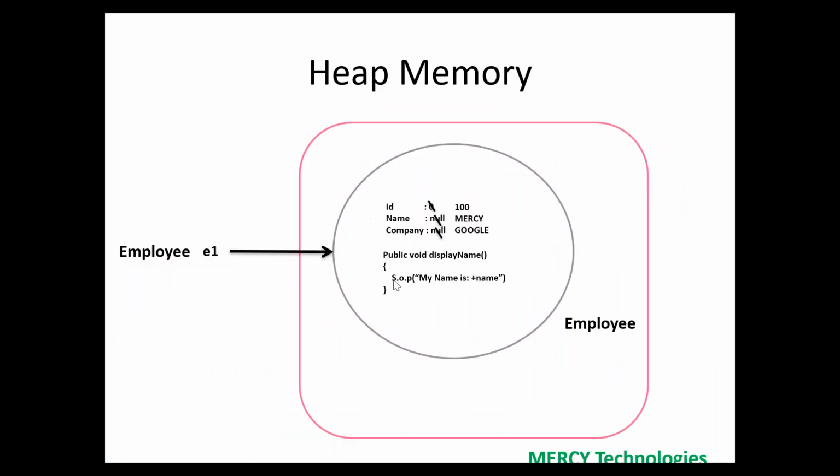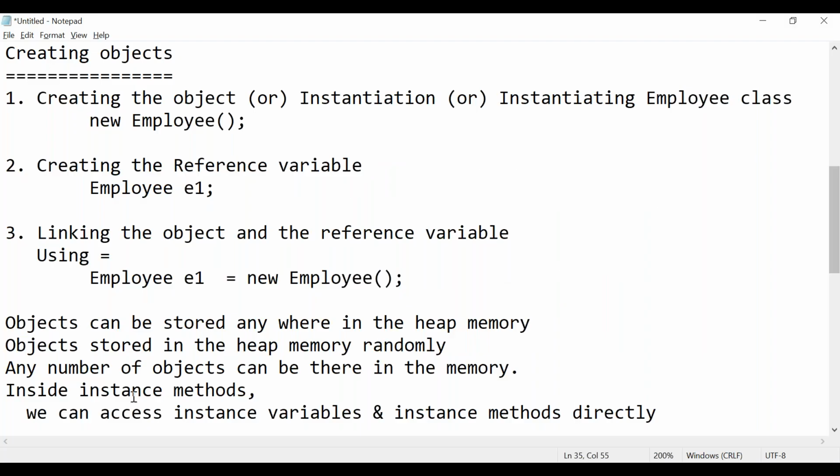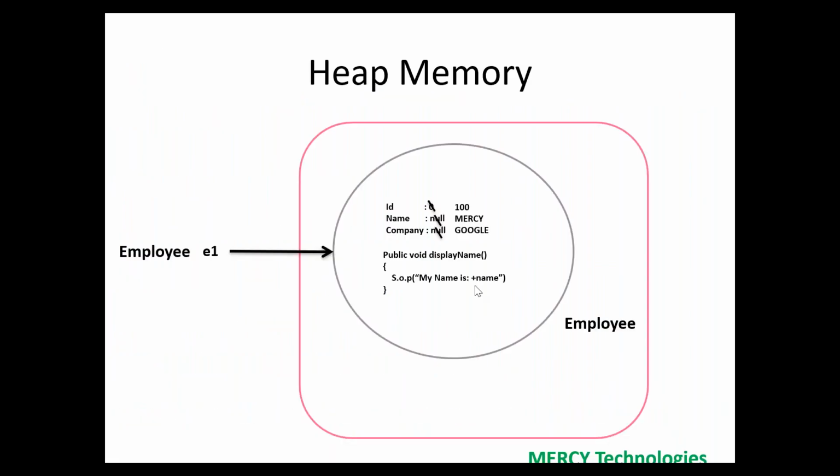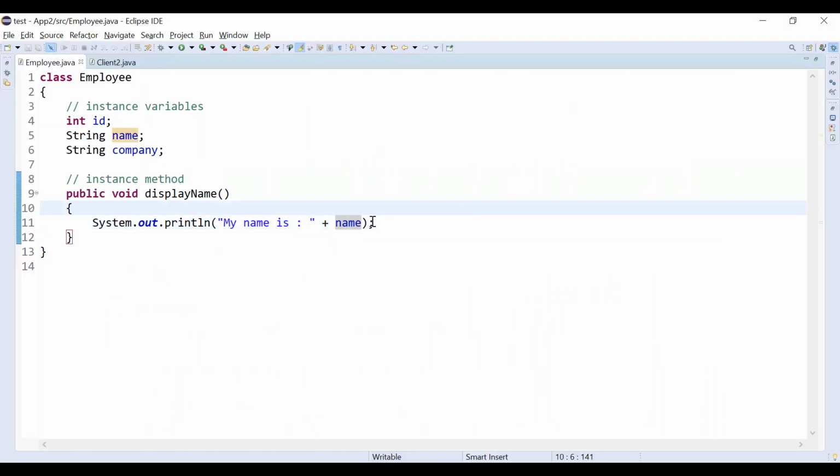Why? Because all are available inside the same object. Inside displayName you can access name directly because all are available in the same object. Suppose one more method is there, consider a public void process method. If you want to call the process method in the displayName method, you can directly call it. The rule is inside instance methods, you can access instance variables and instance methods directly.